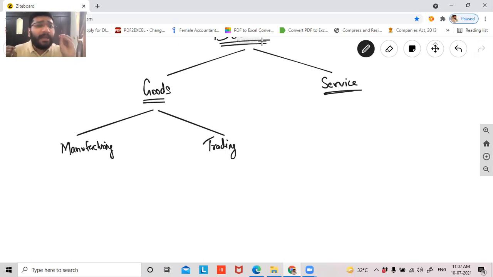Trading, all of you know what is trading. Trading is basically I buy something with the intention to resell. I do not do any addition. I do not do any process where I get a new product. No. What I buy, that I sell, without changing the identity. That is called trading.